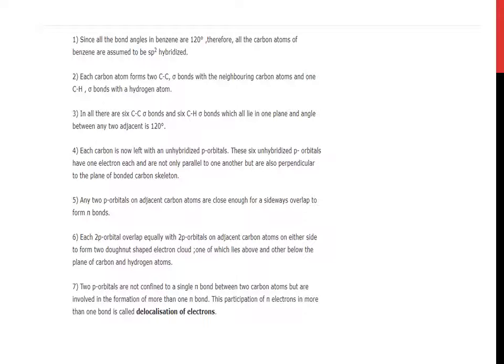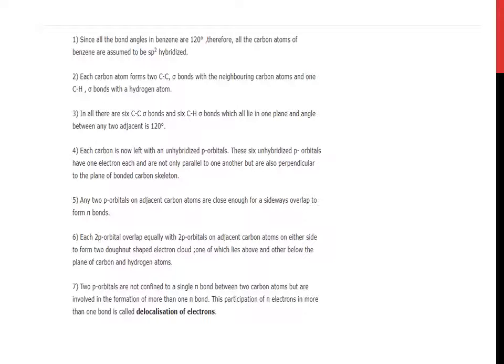Each carbon is now left with an unhybridized p orbital. These 6 unhybridized p orbitals have one electron each and are not only parallel to one another but are also perpendicular to the plane of the bonded carbon skeleton.